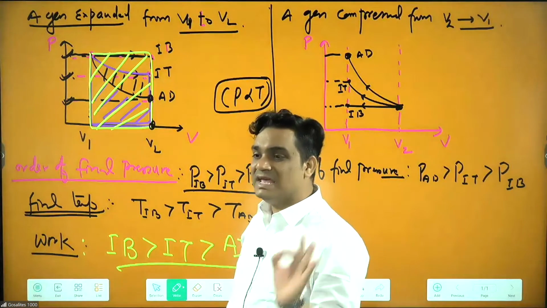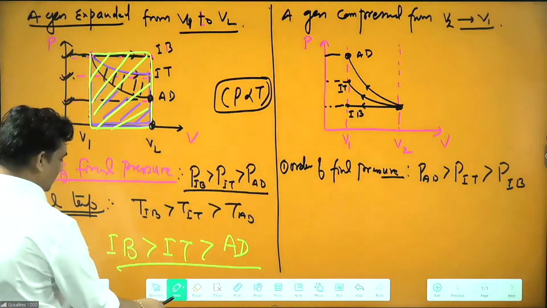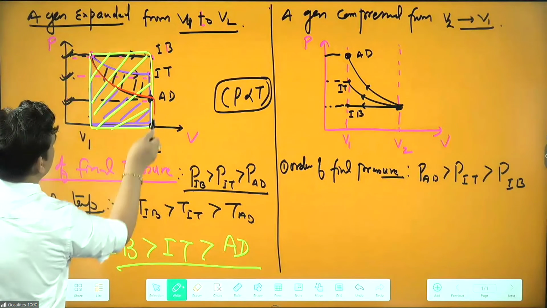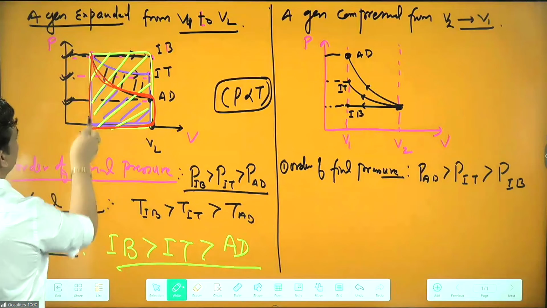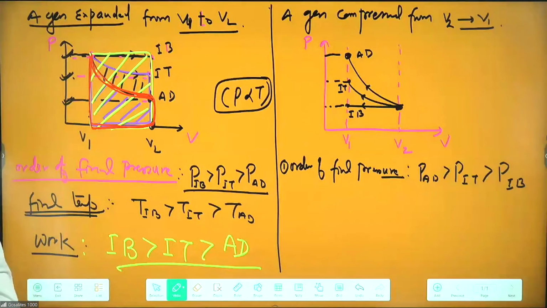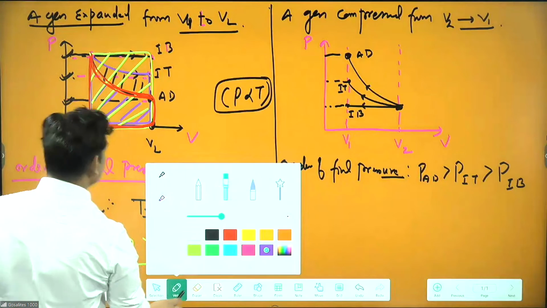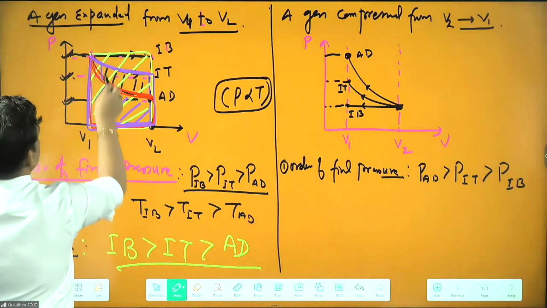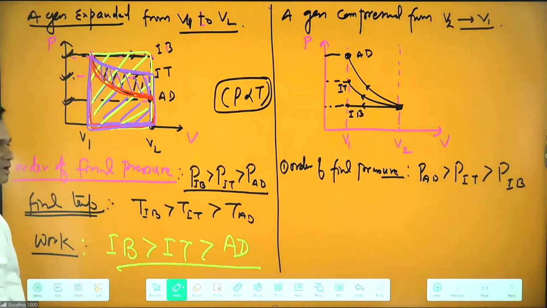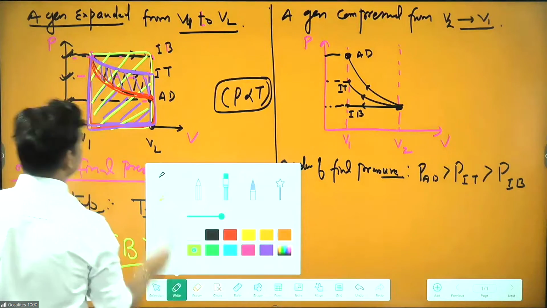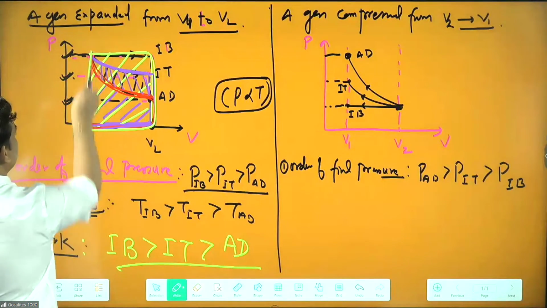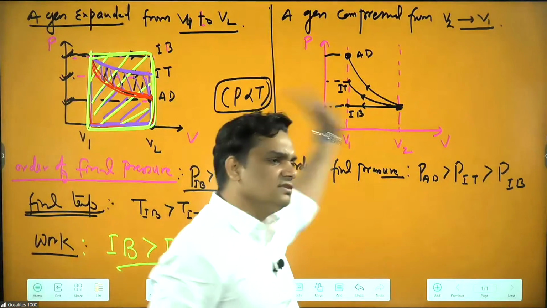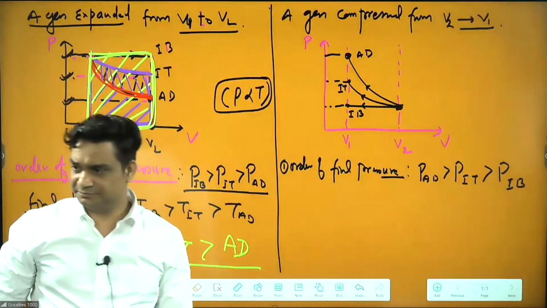Work is given by area. You can say the adiabatic area here. Okay, adiabatic graph is downside. This is the adiabatic up to this. This boundary is for adiabatic. Then if you go for isothermal, this is the area here to here. Of course, this is this much extra, so this is somewhat more. If I go for IB, then IB is here to here. This much is the IB. IB is total, so of course IB is more. You have to see the area. In the second case, it is reversed. Everything is reversed. Okay, done.